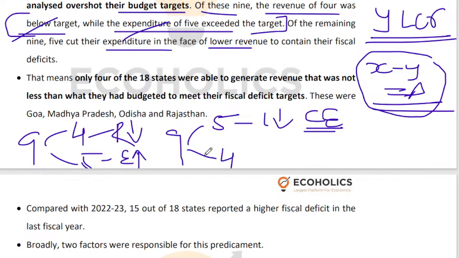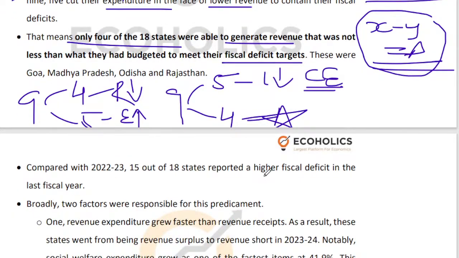And 4 states, only 4 out of 18, they were able to generate revenue that was not less than what they had budgeted to meet their fiscal deficit target. So for these 4, everything is fine. Whatever their target was, they have achieved that target, right? And whatever they had said that they will borrow, they have borrowed only that much, nothing more. That is Goa, Madhya Pradesh, Odisha and Rajasthan, right?